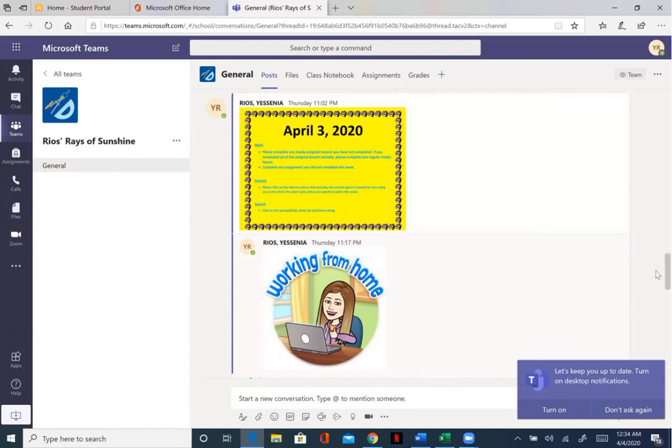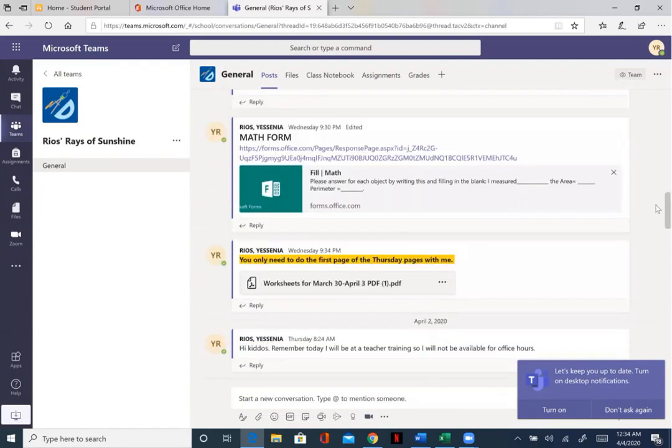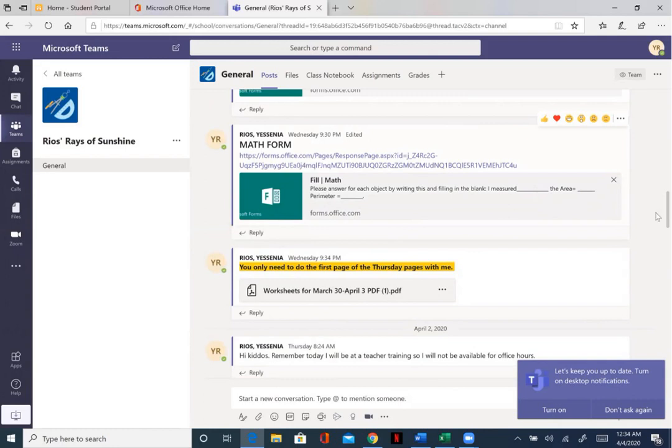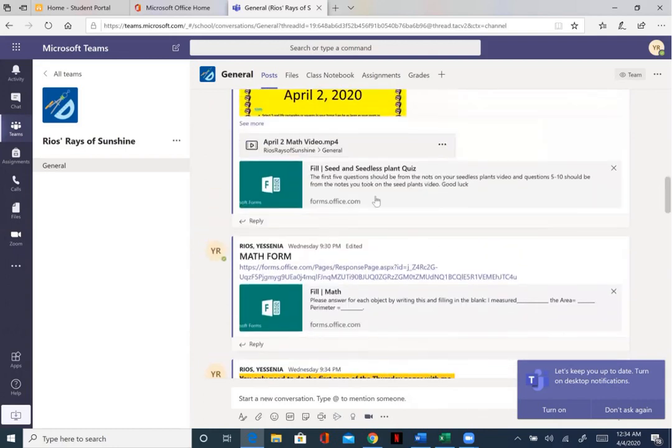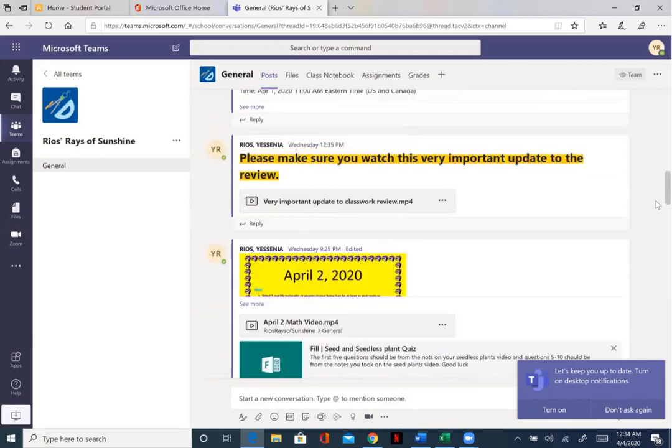Ahora, ya que estoy aquí, le quiero enseñar, usted ve aquí que hay un formulario, ¿ok? Que los niños necesitan completar. As you can see, this is a form that students need to fill out. It is an assignment, right? So in the agenda, it will tell them to answer.